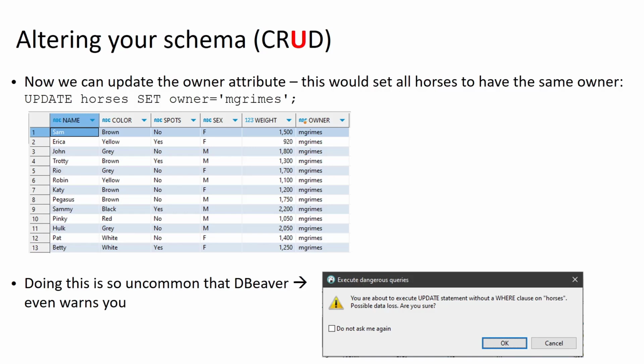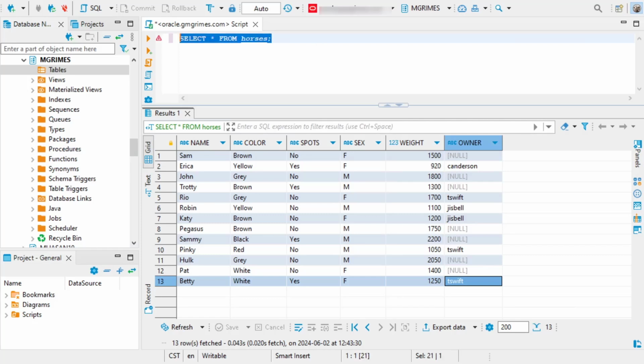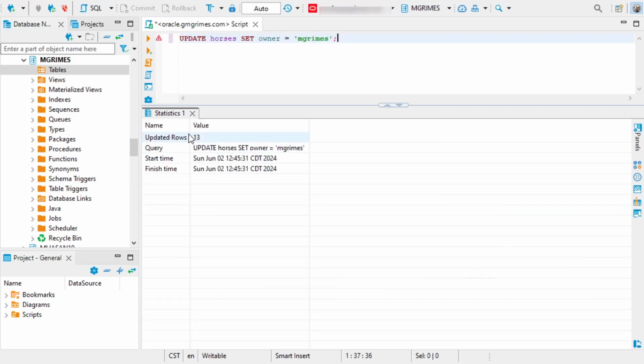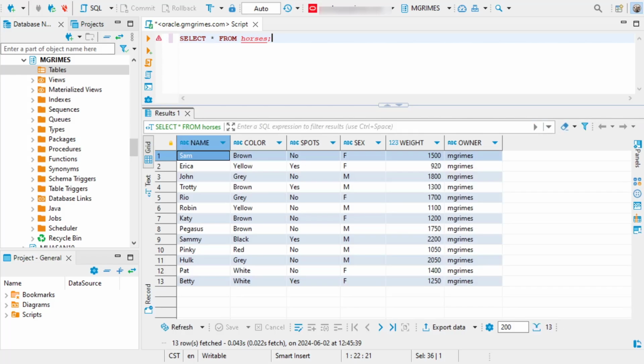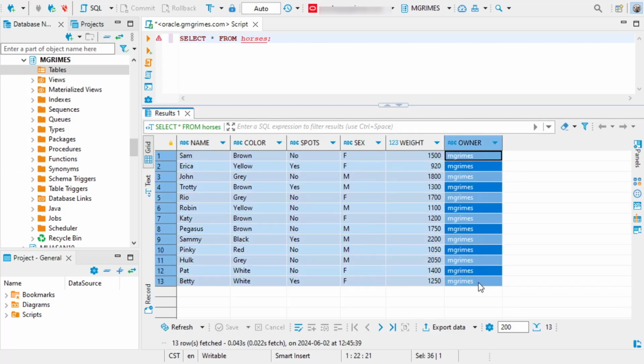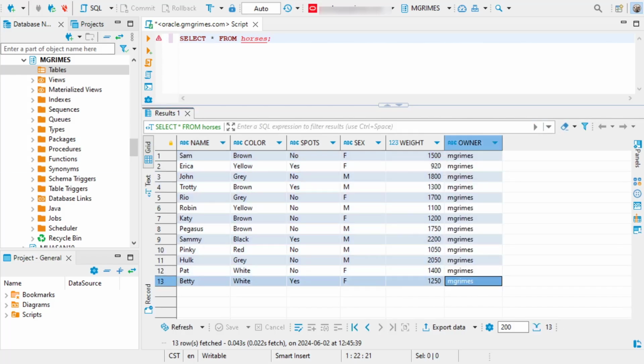But let's just take a look at what happens if we do execute this code. Let's say update horses, set owner equals M Grimes. Says it updated 13 rows. And yeah, now in fact it has this user M Grimes as the owner for every horse.